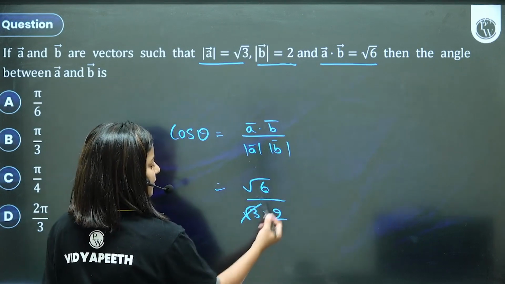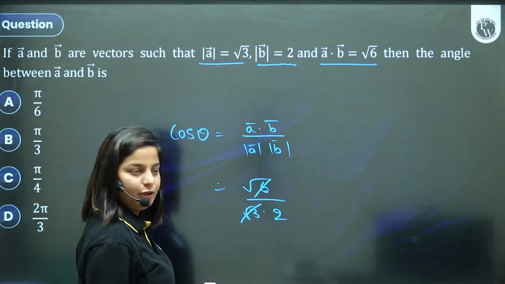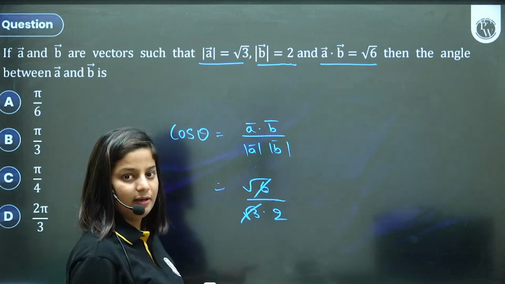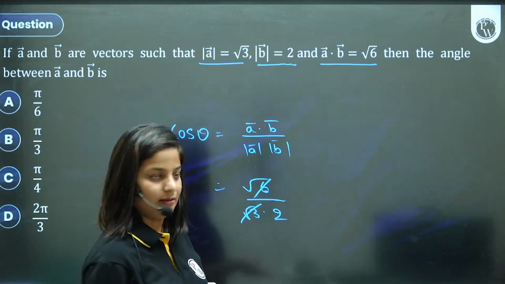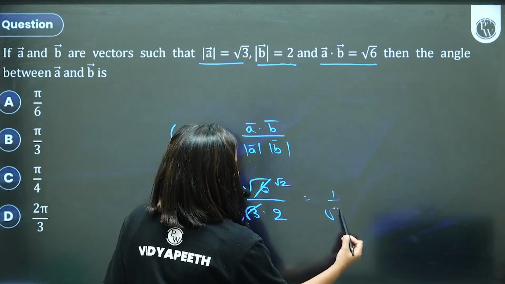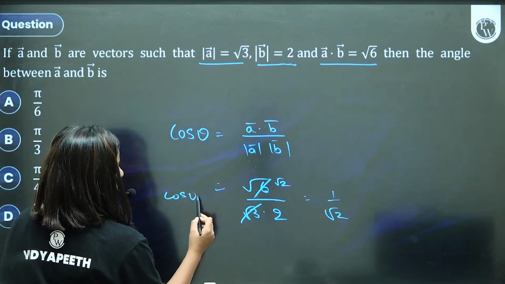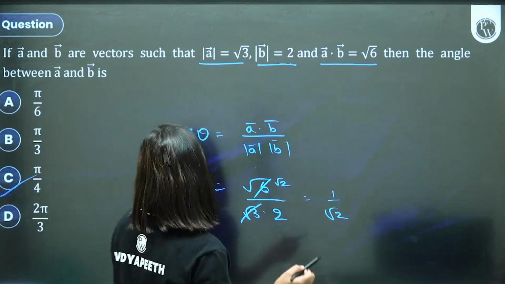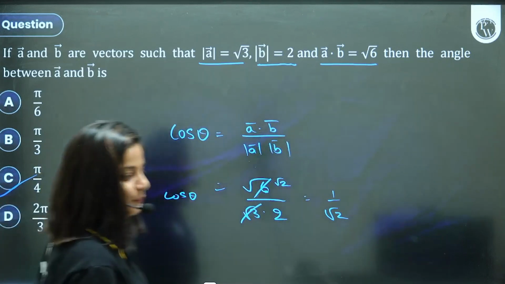Root 3 into 1 over root 3 into root 2, and root 2 upon root 2 is 1 by root 2. That means theta will be pi by 4. शायद इसलिए लिया होगा, I don't know.